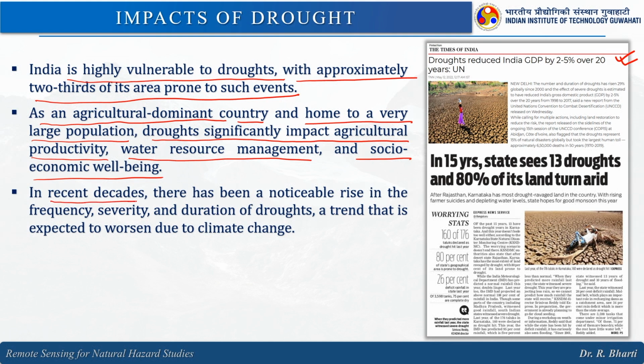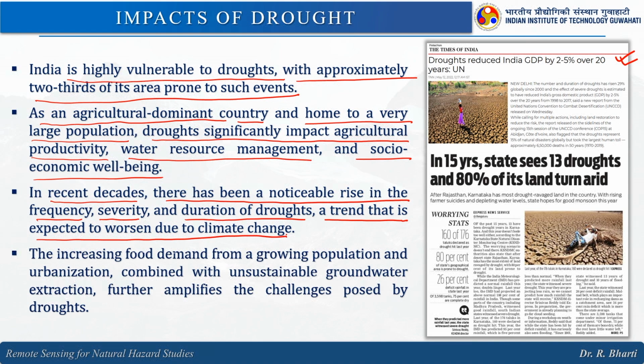In recent decades, there has been a noticeable rise in the frequency, severity and duration of droughts, a trend that is expected to worsen due to climate change, right.